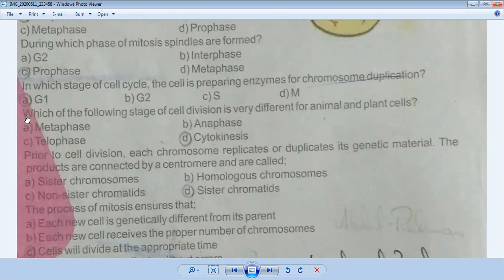Next one is your number 5. Look at your book. Which of the following stages of cell division is very different for animal and plant cells? We have discussed that metaphase, anaphase, and telophase are the same, but cytokinesis is different.